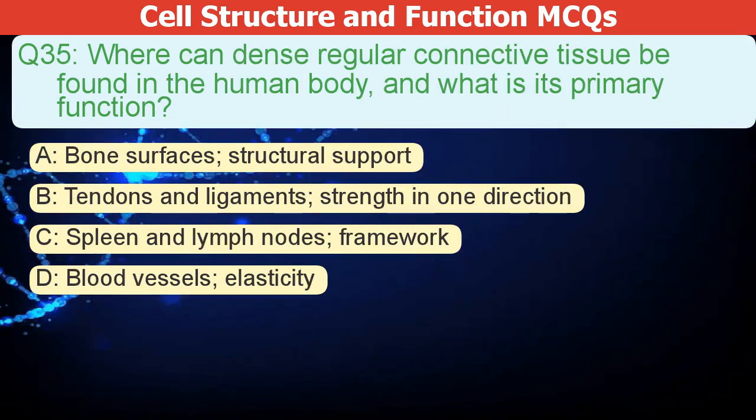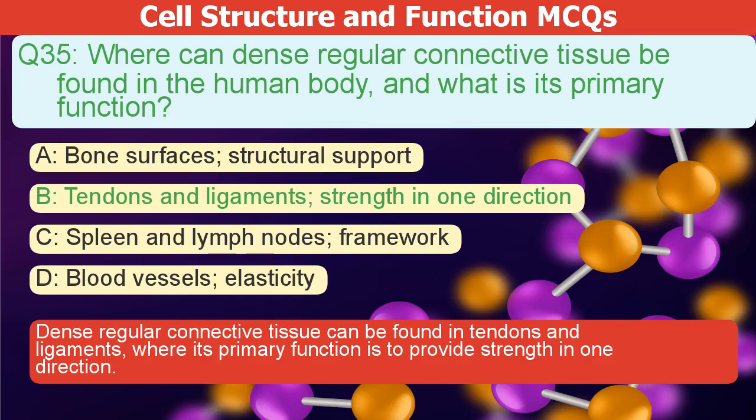Where can dense regular connective tissue be found in the human body, and what is its primary function? A. Bone surfaces, structural support. B. Tendons and ligaments, strength in one direction. C. Spleen and lymph nodes, framework. D. Blood vessels, elasticity. The correct answer is B. Dense regular connective tissue is found in tendons and ligaments. Its main job is providing strength in one direction.